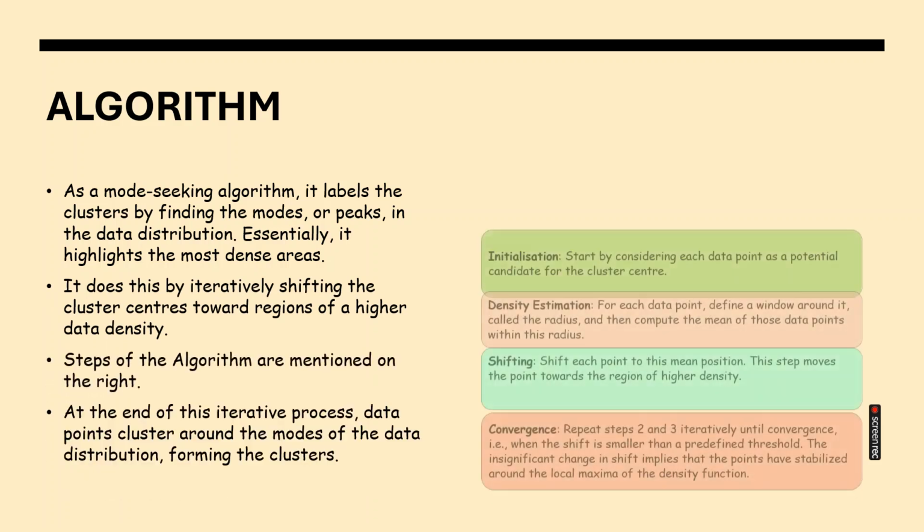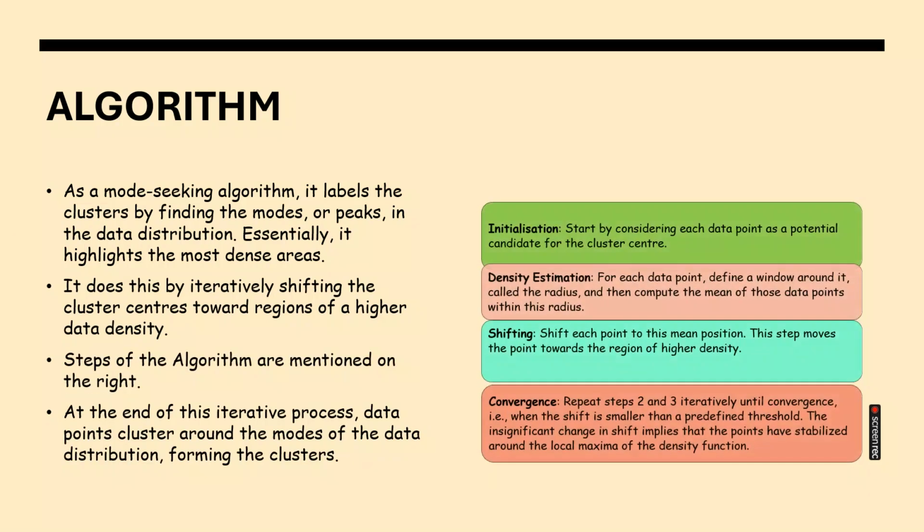The steps of the algorithm: we have 4 steps. The first step is initialization. Initially, all the data points are considered as potential candidates for the cluster center. The second step is density estimation. For each data point, we will define a window, which is called the radius. For that radius, we will compute the mean.